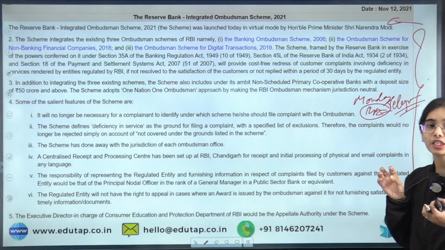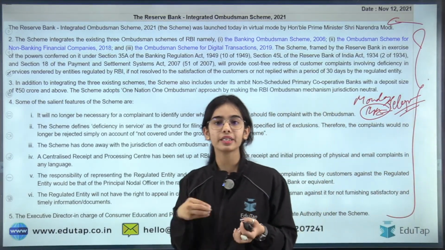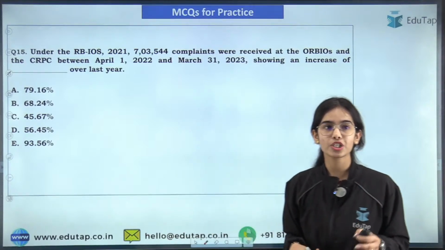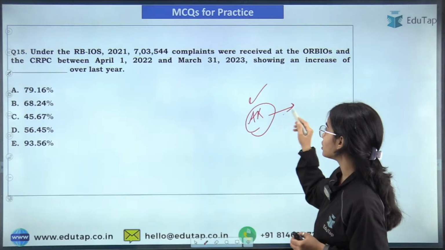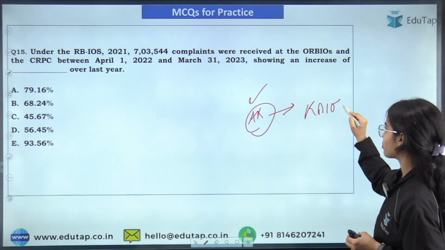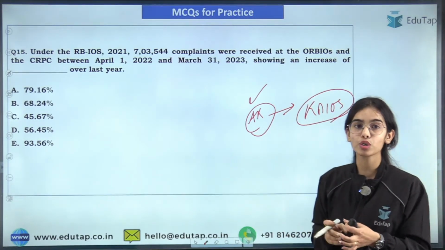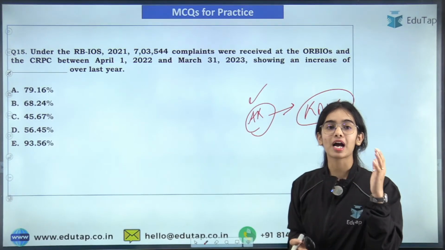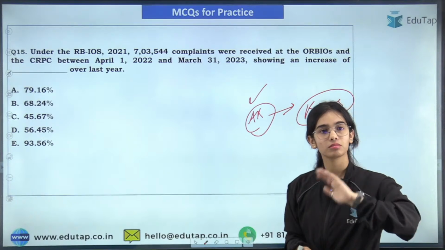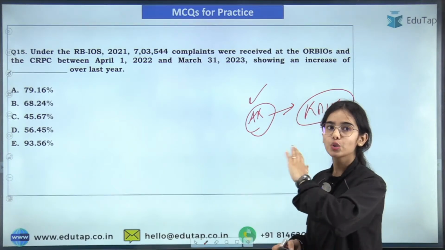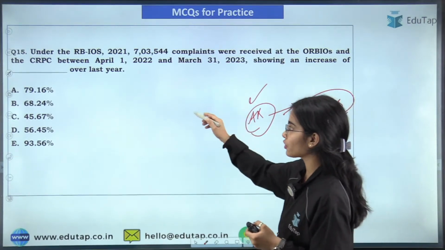So this is the complete idea regarding the integrated ombudsman scheme. The next question is regarding the annual report that has been released for the Reserve Bank Integrated Ombudsman Scheme. The first annual report for the Integrated Ombudsman Scheme has been released by the Reserve Bank of India in March 2024.